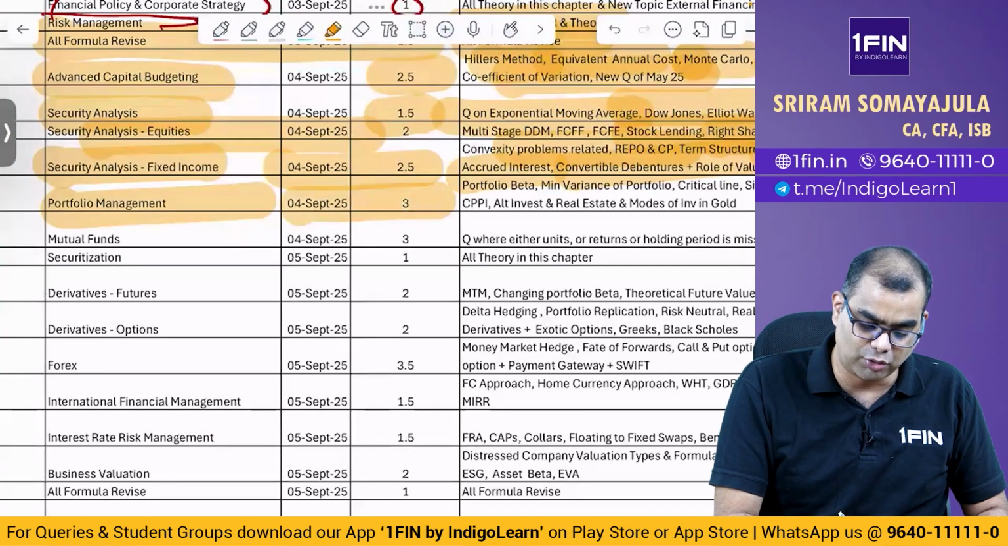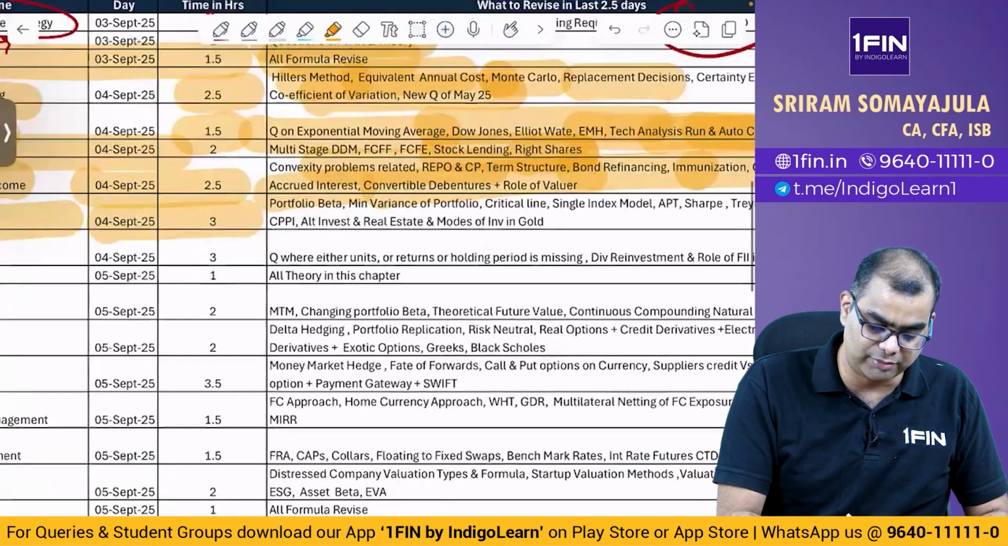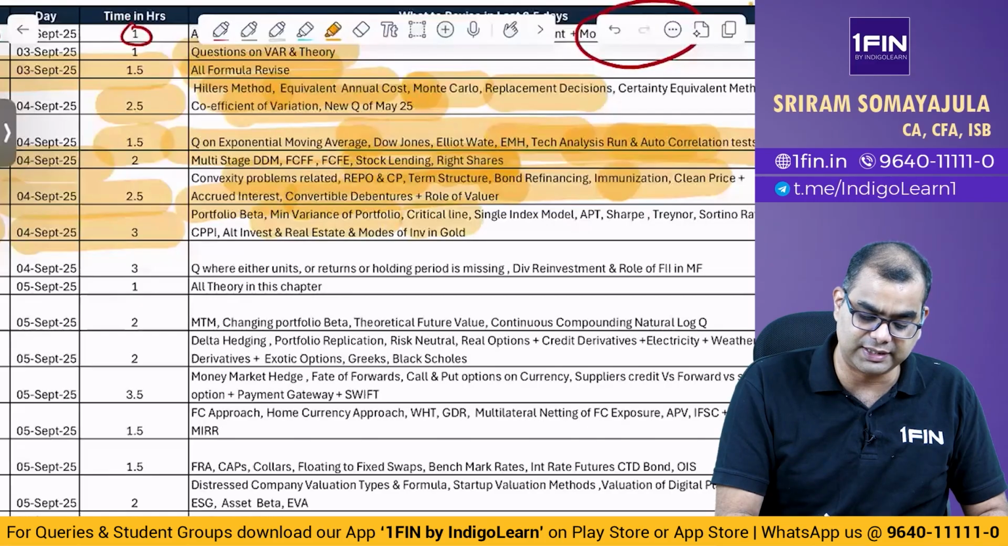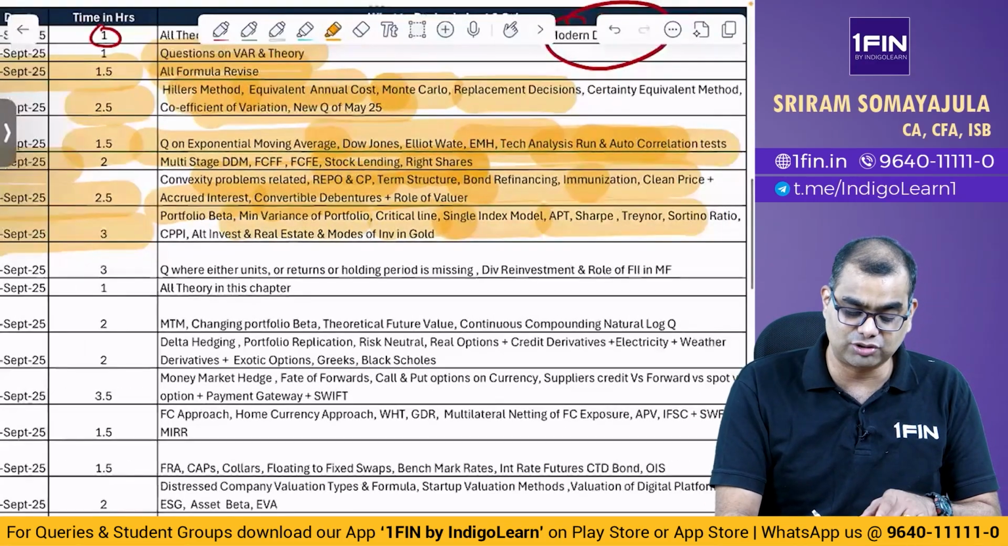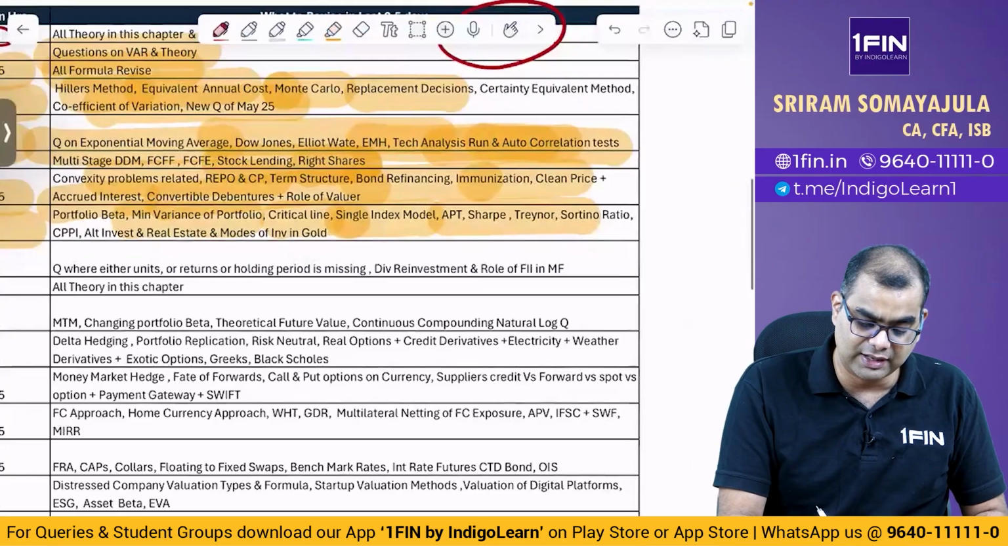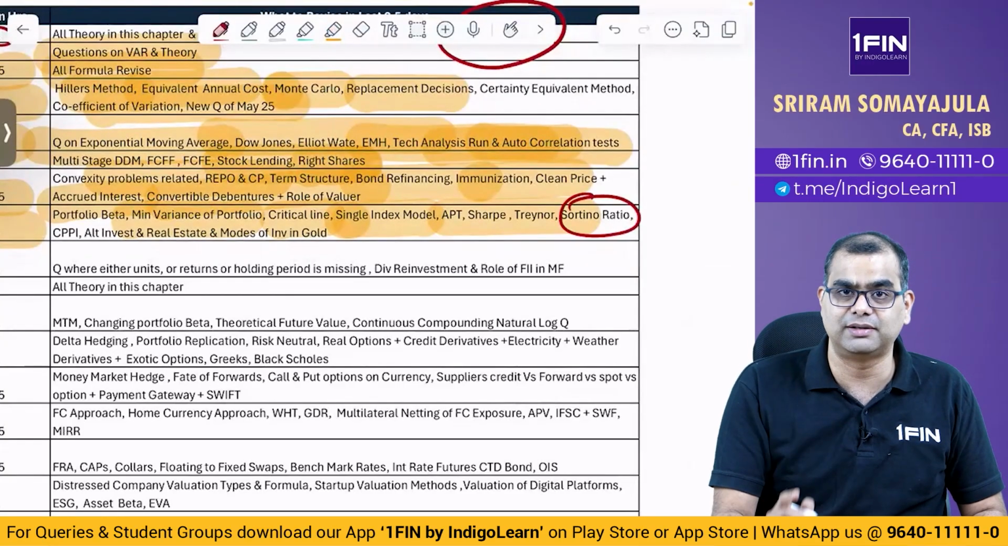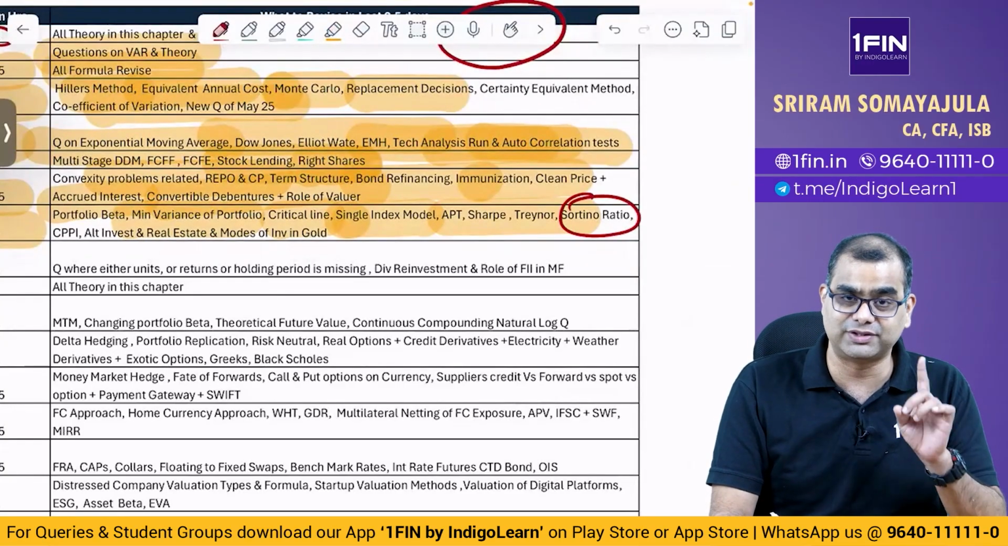So 4th, you finish portfolio management, look at portfolio beta, minimum variance portfolio, critical line, single index model, APT, Sharpe, Treynor, Sortino ratio. Again, please note this new Sortino ratio they have added. This is a recent one. This is there in the syllabus only now from May 25. So please focus on that.